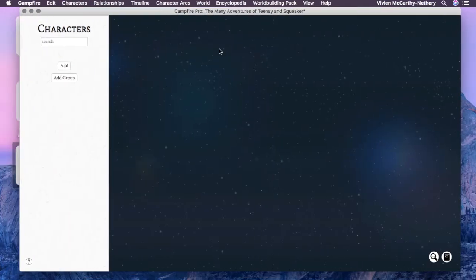So we click on the character, and this is the screen you get. There are different little things you can add. So we're going to make a group. I'm going to label this, I believe, main character group.